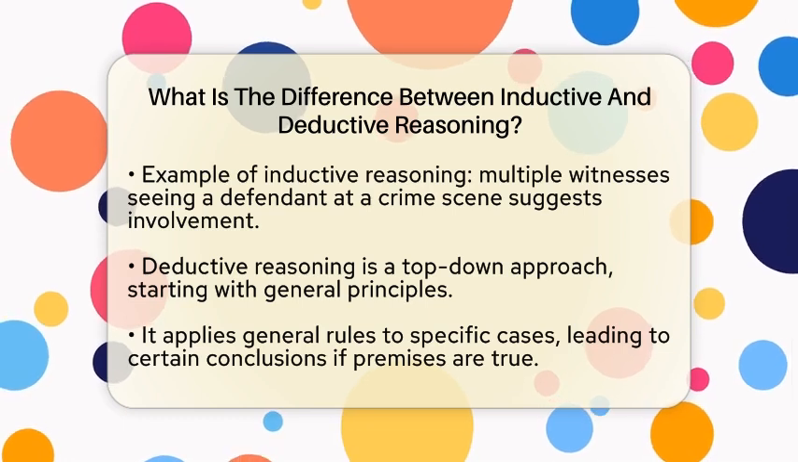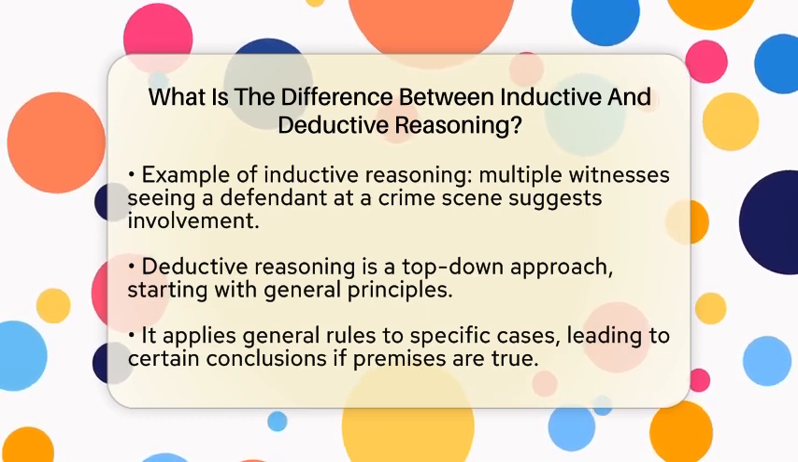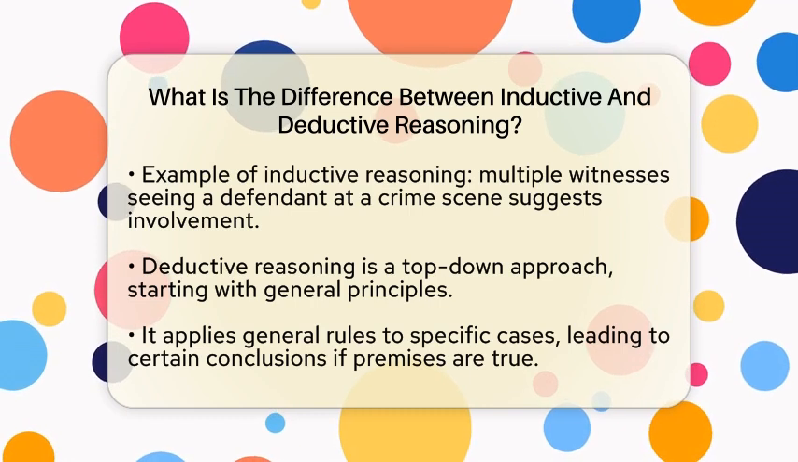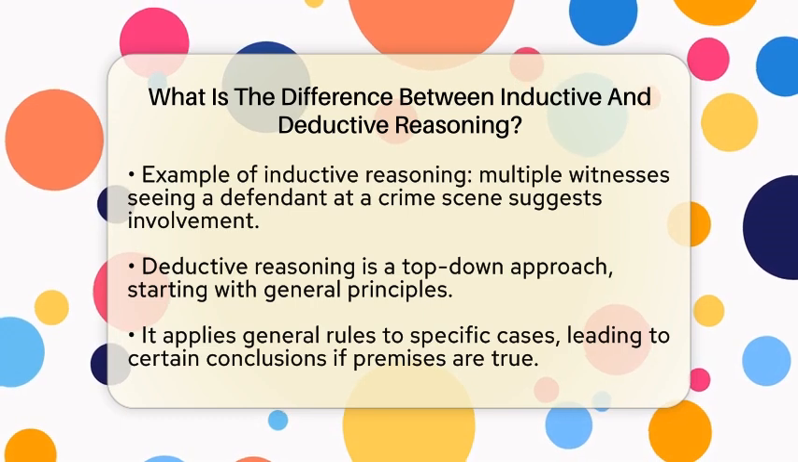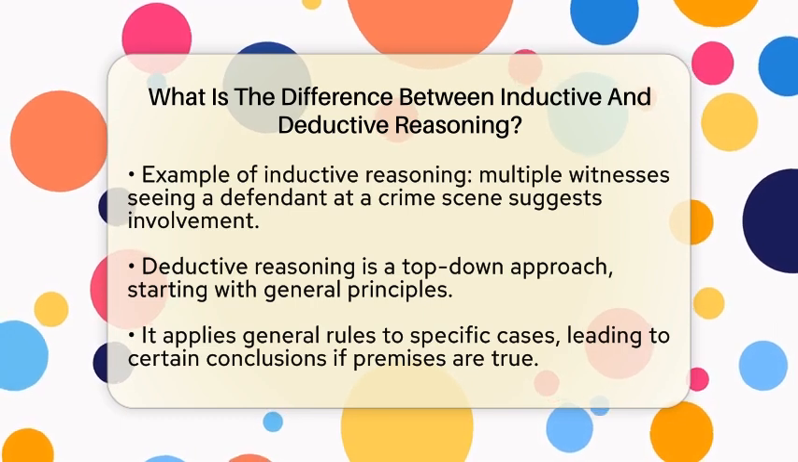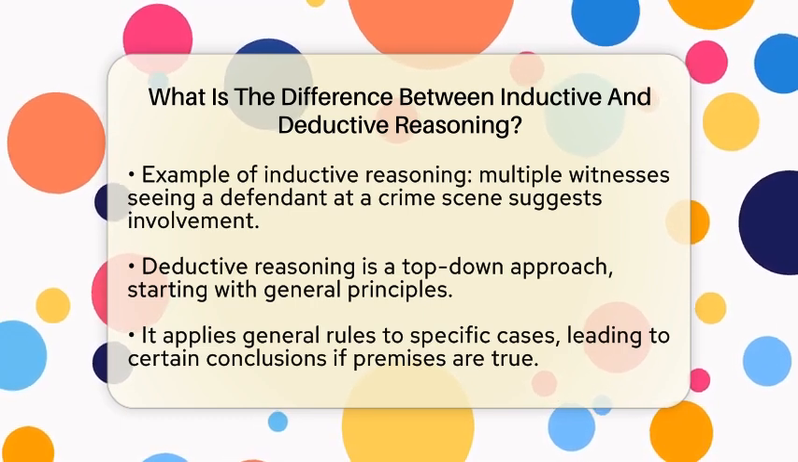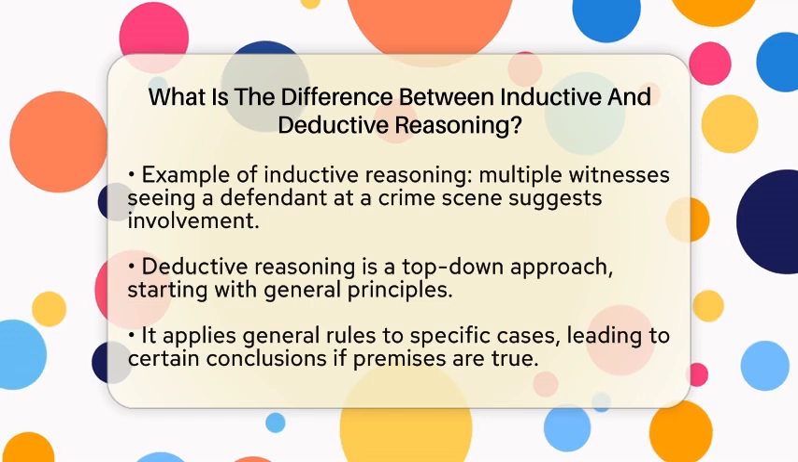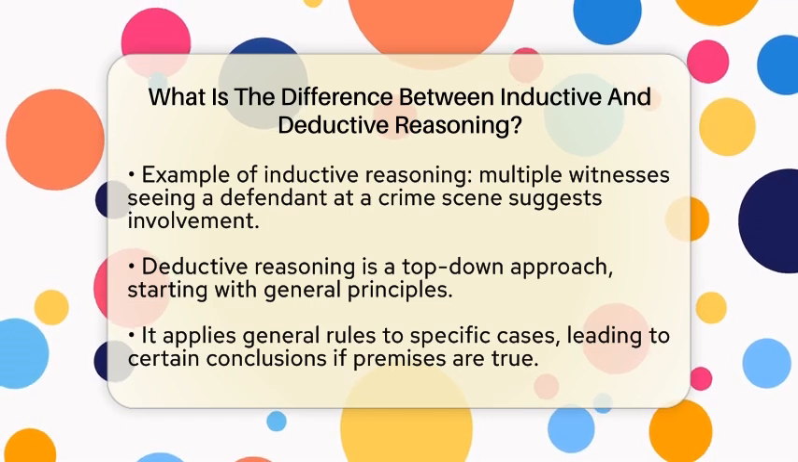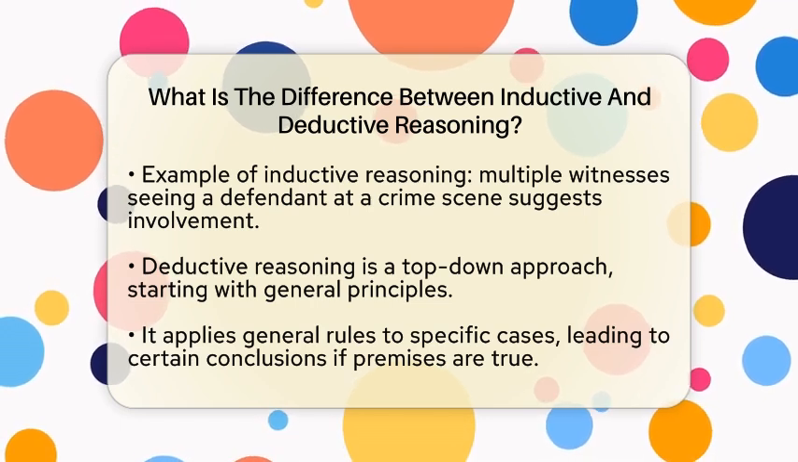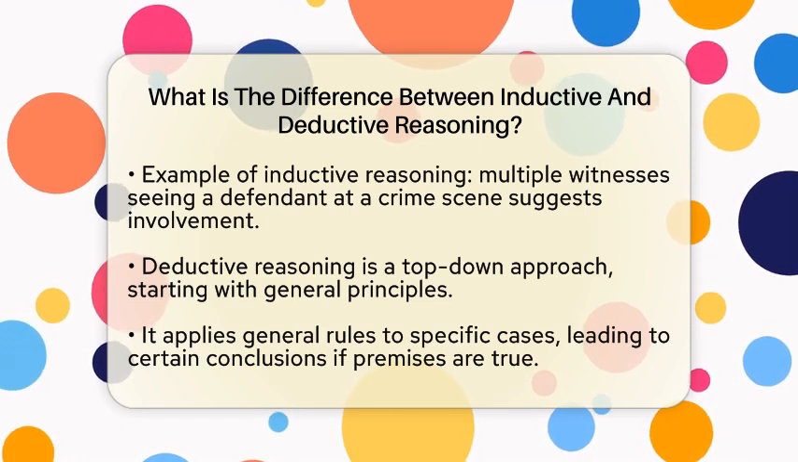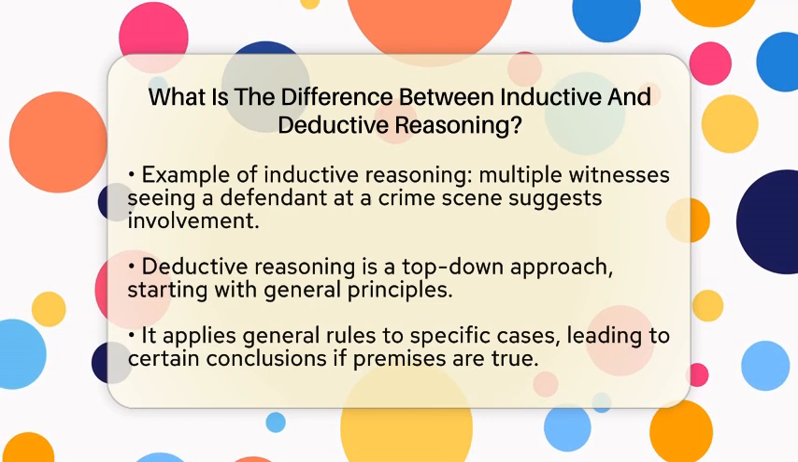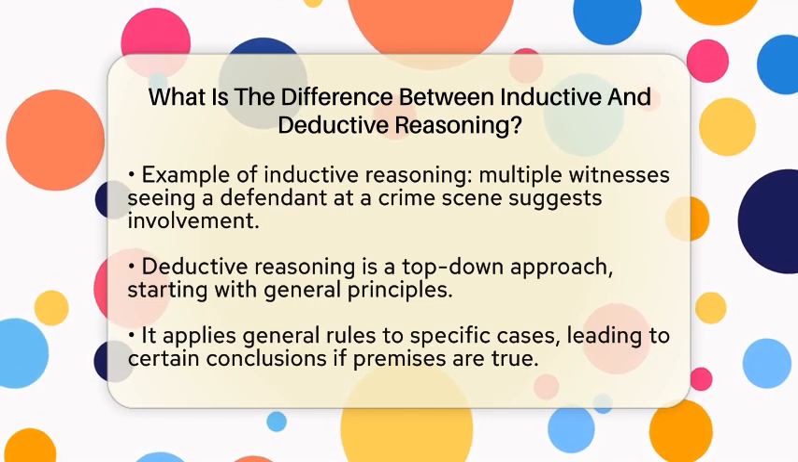On the other hand, deductive reasoning is a top-down approach. It begins with a general principle and applies it to a specific case. For example, if the law states that anyone driving over 70 miles per hour in a 55 miles per hour zone is speeding, and a driver is observed going 75 miles per hour, one can conclude with certainty that the driver is speeding. This method produces certain conclusions if the premises are true.